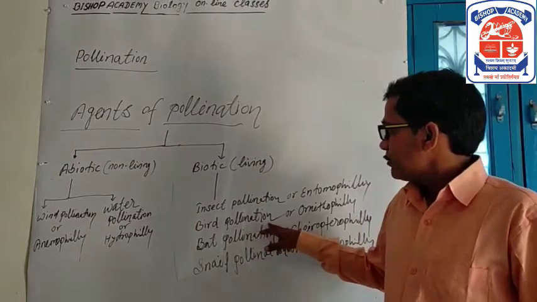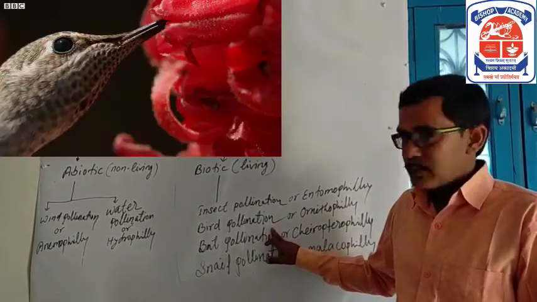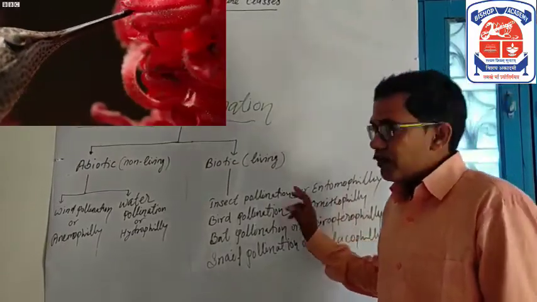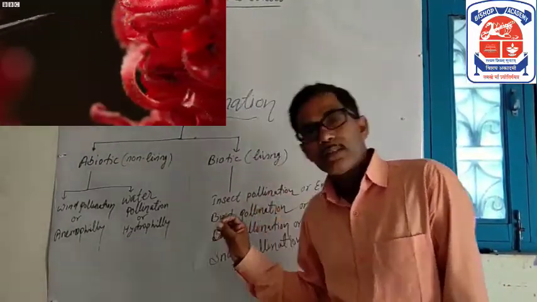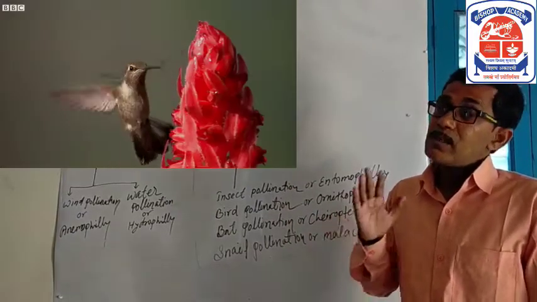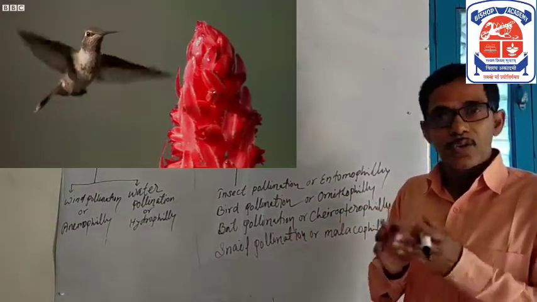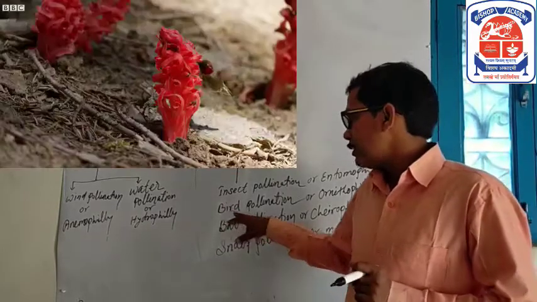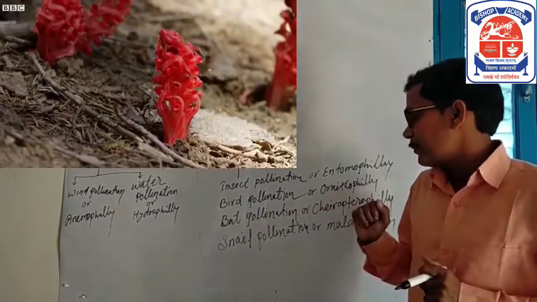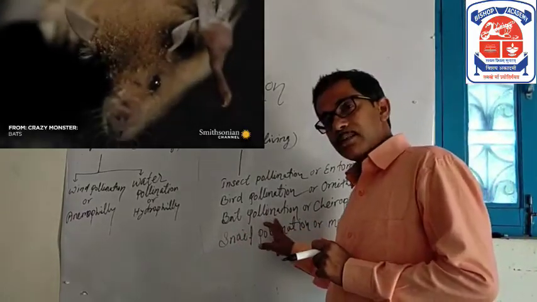And what is bird pollination? It is also called ornithophily. Bird pollination means the process of pollination takes place by the medium of birds, meaning transfer of pollen grain from anther to stigma by the medium of birds is called bird pollination. What is bat pollination?